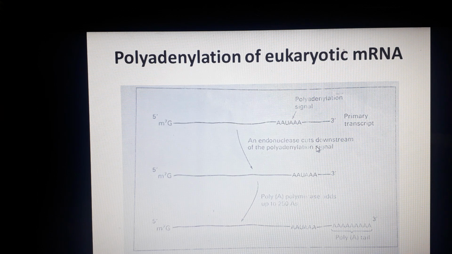After that, an endonuclease cuts downstream of the polyadenylation signal. Endonucleases are the molecular scissors. Then this poly A tail, consisting of around 250 A nucleotides, is added at the 3' end. So this was all the steps of the poly A tail, and up till now we have discussed two post-transcriptional processes. First is capping and second is the addition of the poly A tail.